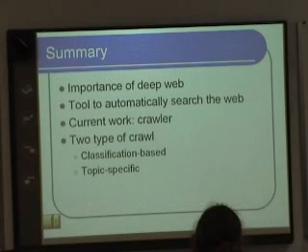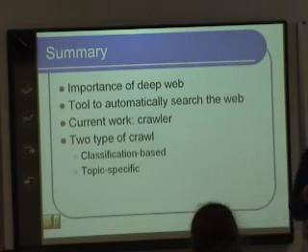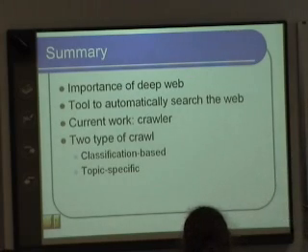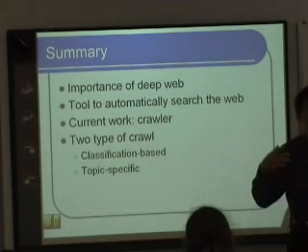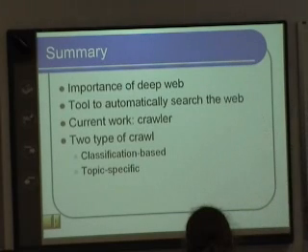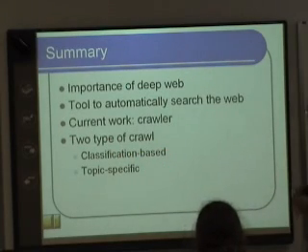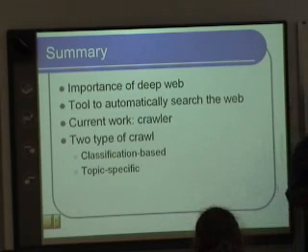As a quick summary, we want to highlight that the deep web is important. The web is important, but there's a large part of the web which we call the deep web that we haven't really explored enough. Our goal is to develop a tool to automatically search the web. We have focused our current work on the crawler. We are ready to start on the other phases of the project. And we have done two types of crawling, the classification-based and the topic-specific crawl, which are useful in different circumstances.